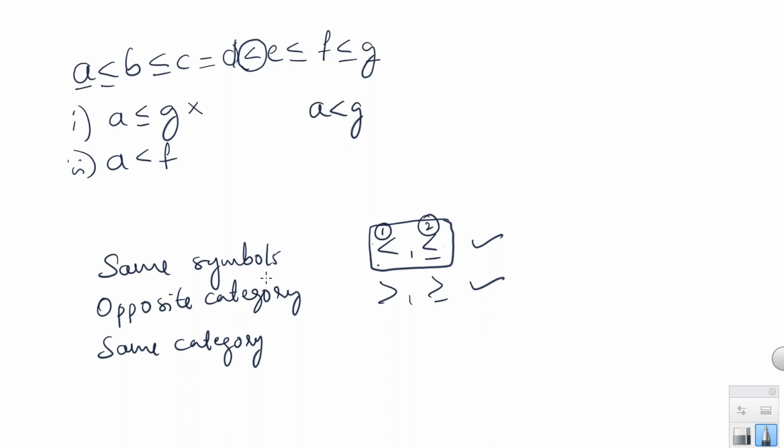Right. Now, can you tell me what about the second conclusion? Is it true or false? Only conclusion 2 I'm asking. Yes, so conclusion 2 is true, right? Between A and F, we have less than or equal, less than or equal, less than or equal. Out of them, the first priority symbol is less than. So A less than F is true. So conclusion 2 is true, right?